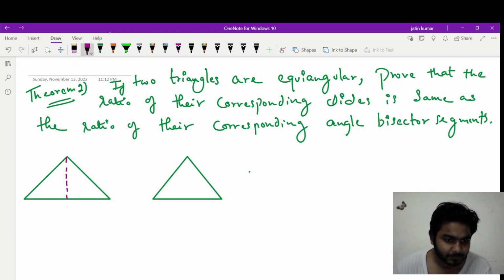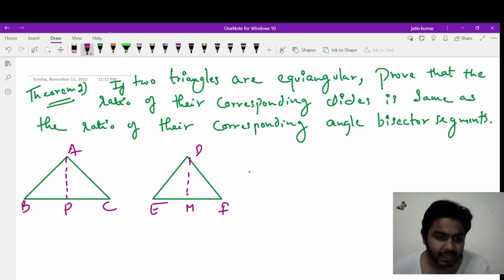Let's name it first A, B, C and D, E, F, and let's call this DM, and let's call this AP. So AP divides angle A into two equal halves. It means half of angle A in the left hand side will be equal to half of angle A in the right hand side. It means that BAP is equal to CAP, right?